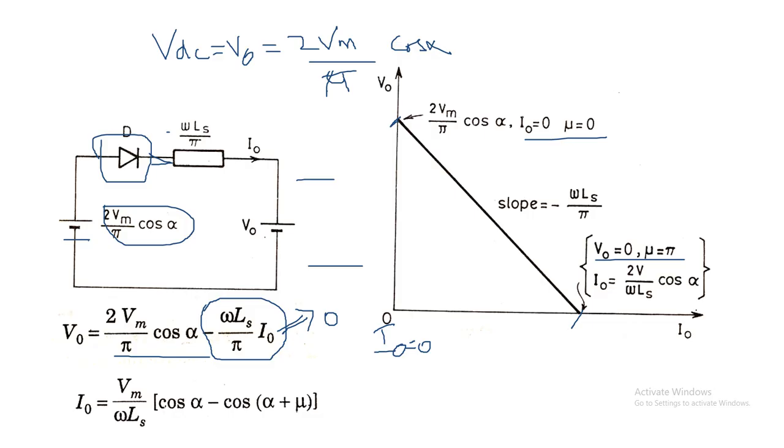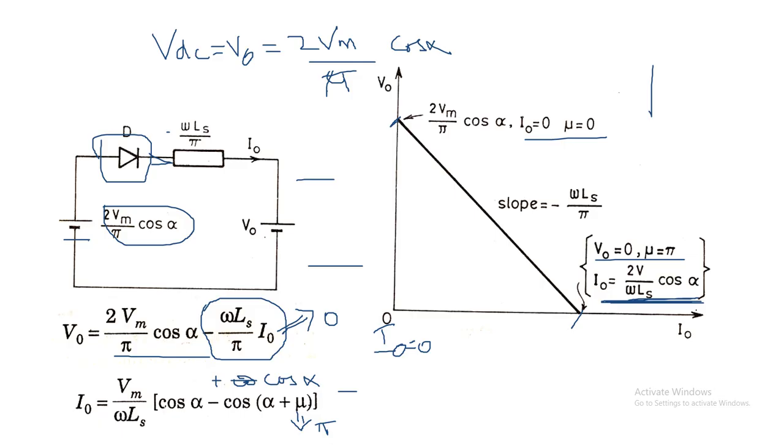When mu is equal to pi, cos(alpha plus pi) will be minus cos alpha, so minus into minus is plus cos alpha. So cos alpha plus cos alpha is 2 cos alpha. So 2Vm by omega ls into cos alpha will be the maximum value of current. When V naught is equal to 0, the maximum value of current I naught is equal to 2Vm by omega ls into cos alpha.